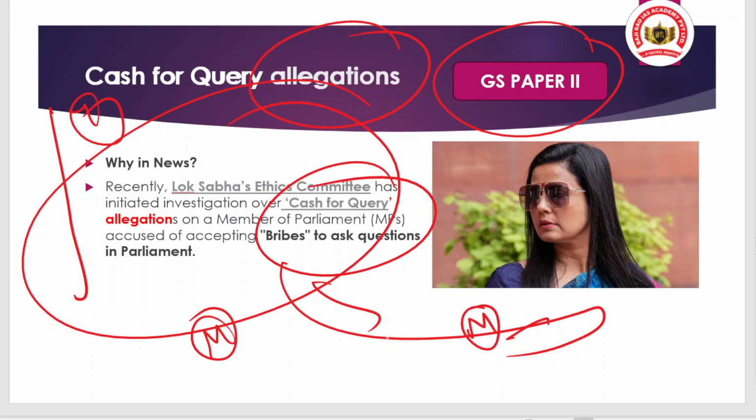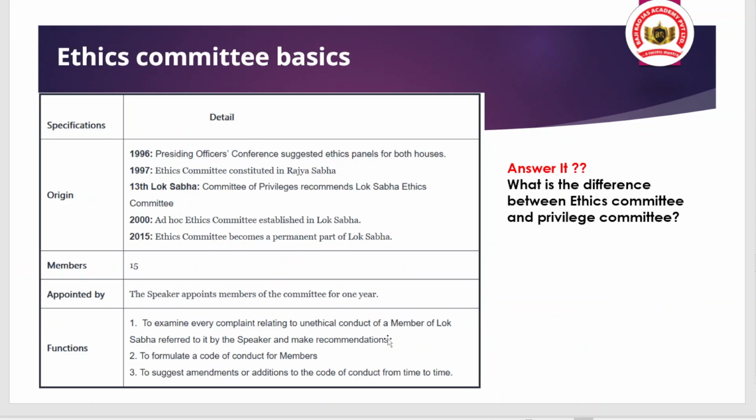These are all the allegations, but we are not going into the depth of this issue. We are discussing the committee. So basically, the ethics committee, as the name suggests, will analyze whether there are allegations of misbehavior or unethical conduct by a member of the Lok Sabha. So that is the point.